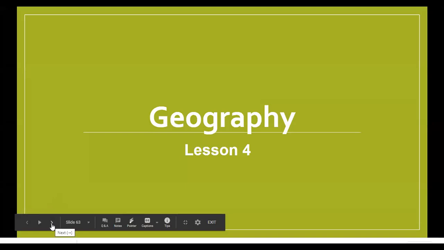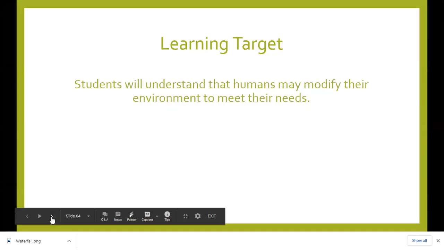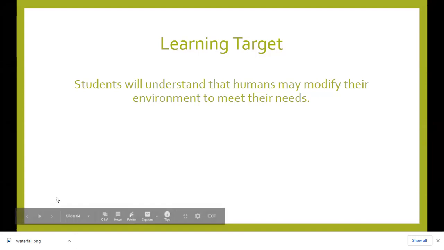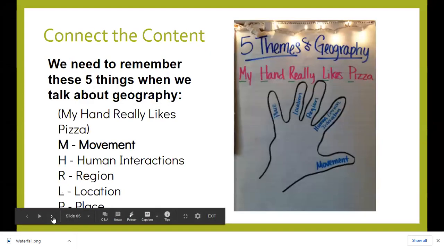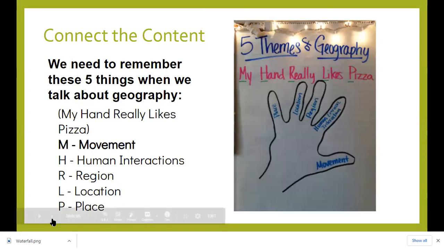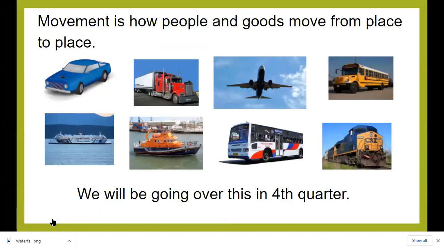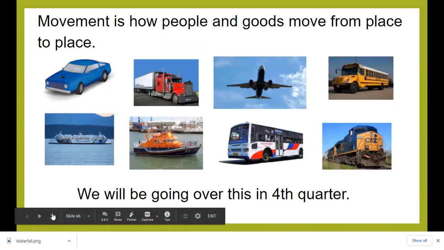Geography, lesson number 4. Today's learning target will be focused on us getting a better understanding that humans may modify their environment to meet their needs. So we're focused today on M for movement. Movement is how people and goods move from one place to another. We'll continue to go over this in the fourth quarter and study it more closely.